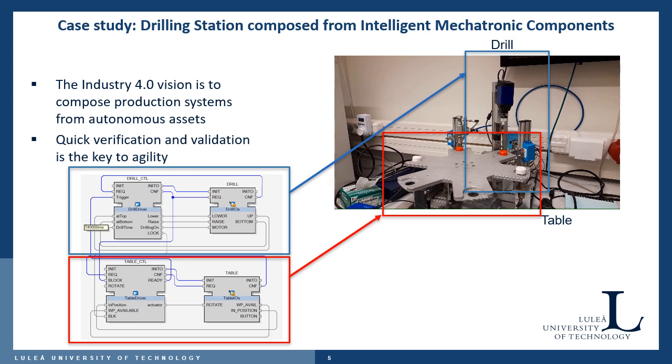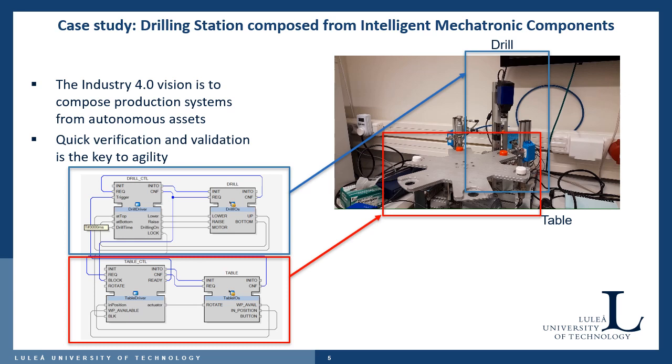Case study. The Industry 4.0 vision is to compose production systems from autonomous assets. The drilling station shown in the video also consists of the same. The first mechatronic component is a drill which moves in an upward or downward direction. Whenever a workpiece is detected by a sensor under the drill, it moves downwards and starts drilling. Once it completes drilling, it moves upwards and rests at the home position.